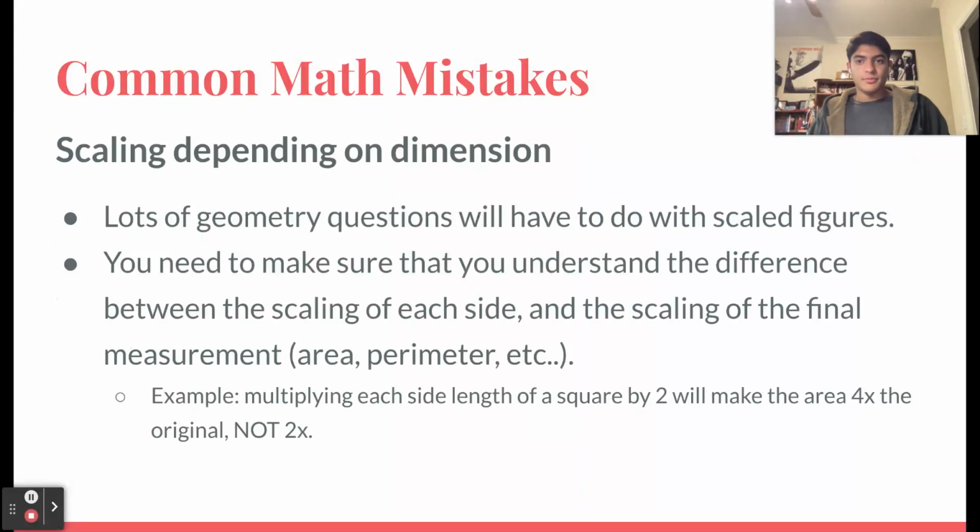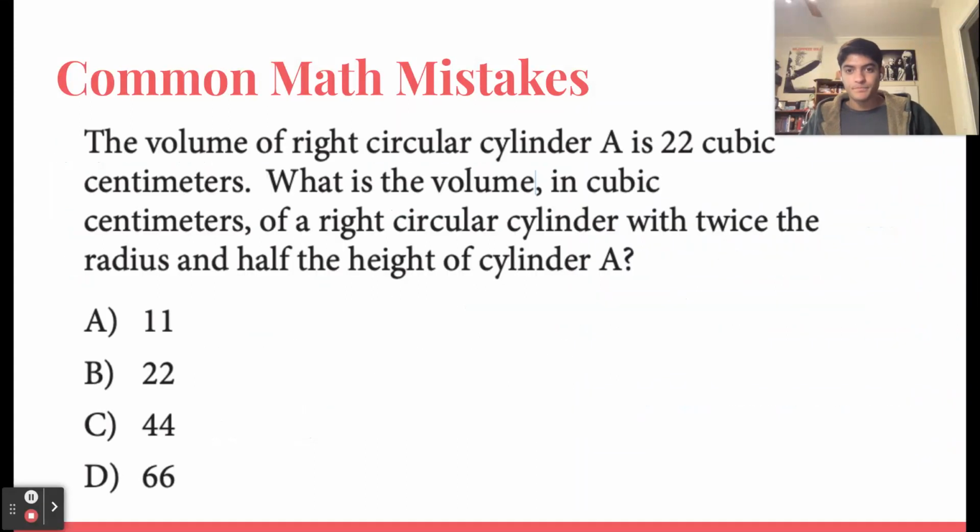Another thing that lots of people miss is scaling depending on the dimension. A lot of geometry questions on the SAT have to do with scaled figures, and you need to make sure that you understand the difference between the scaling of each side and the scaling of the final measurement. If I multiply the side length of a square by 2, that will make the area 4 times the original, not 2 times. So it's important to remember that distinction.